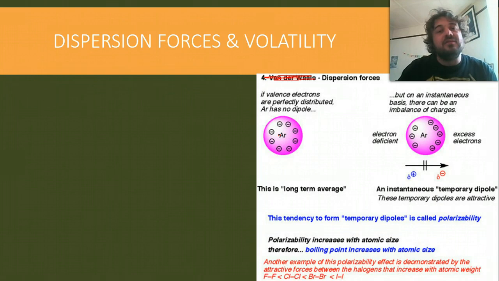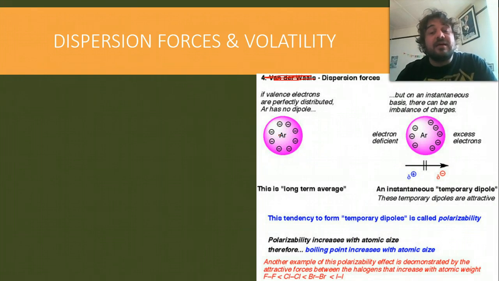But at any instant that you look at it, because electrons are moving and they repel each other, there will be a dipole, which means a differential between the positive end and the negative end. So one end will have more electrons than the other. That will be the negative end, and this creates an instantaneous or temporary dipole.